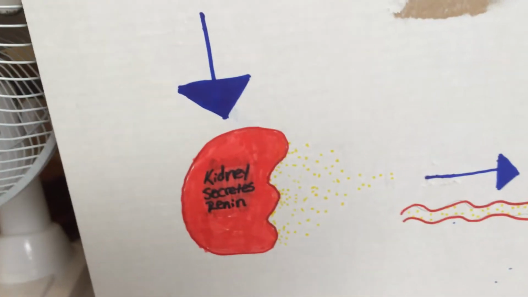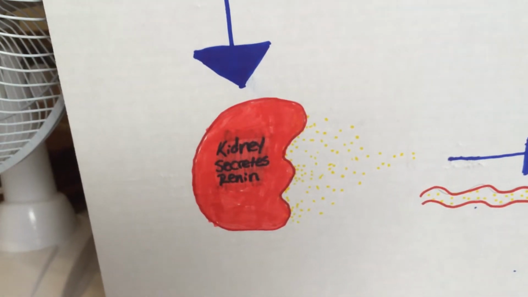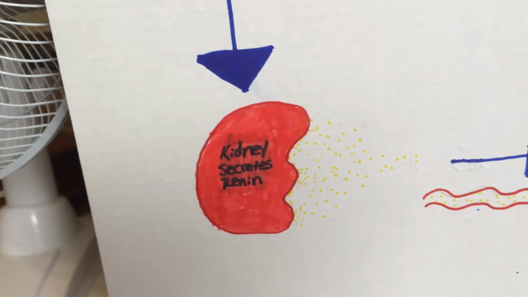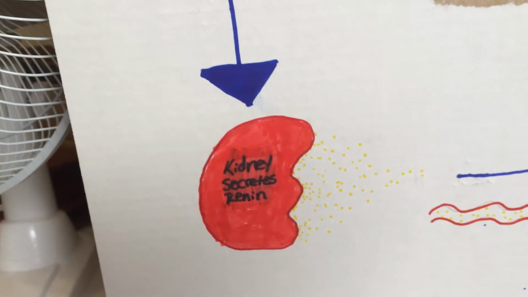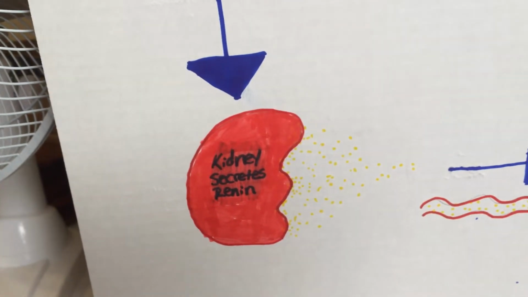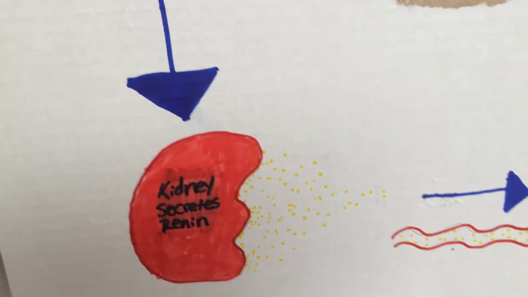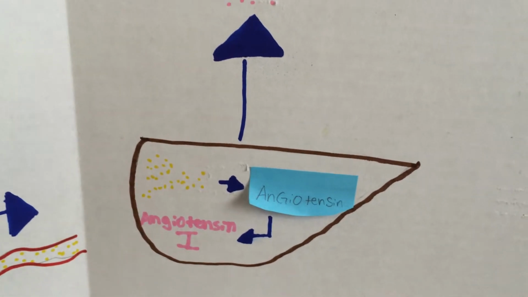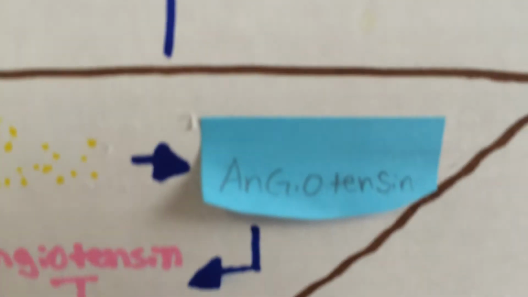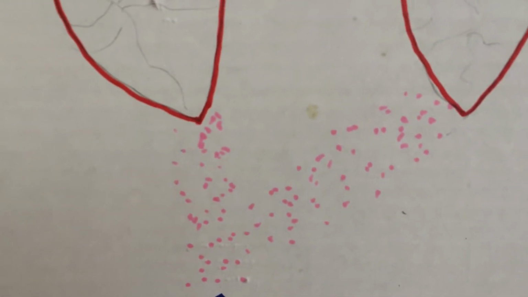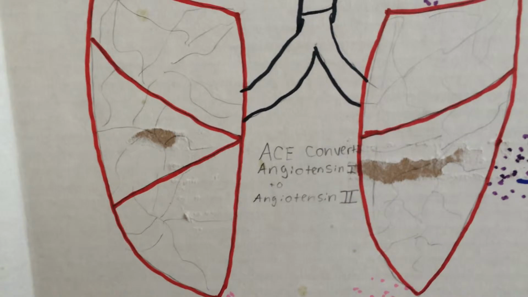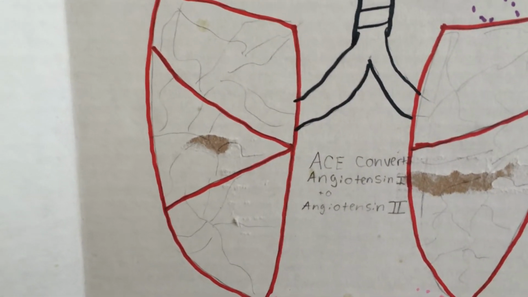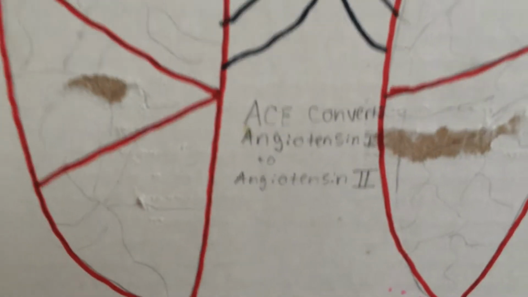And then that triggers the production of renin inside the juxtaglomerular apparatus. That produces renin, and that is secreted, and through the bloodstream it triggers the angiotensin formation. So within the liver, the renin converts angiotensinogen to angiotensin 1. And then the angiotensin 1 targets the lungs, and within the lung capillaries, ACE converts angiotensin 1 to angiotensin 2.